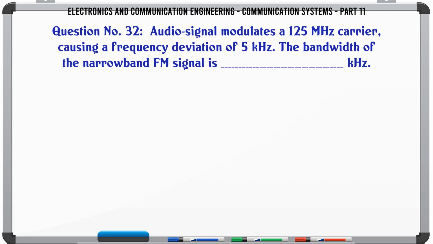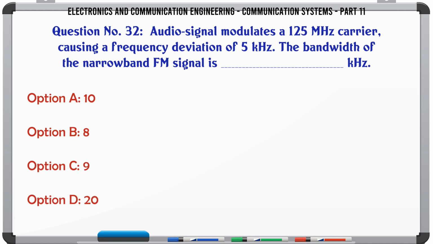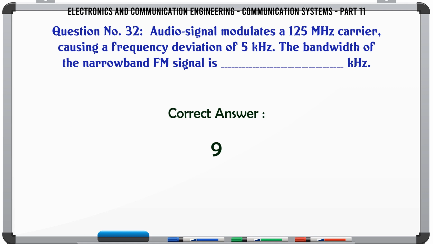An audio signal modulates a 125 MHz carrier causing a frequency deviation of 5 kHz. The bandwidth of the narrowband FM signal is kHz. A. 10, B. 8, C. 9, D. 20. The correct answer is 9.